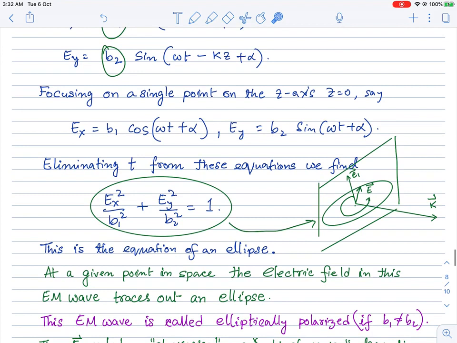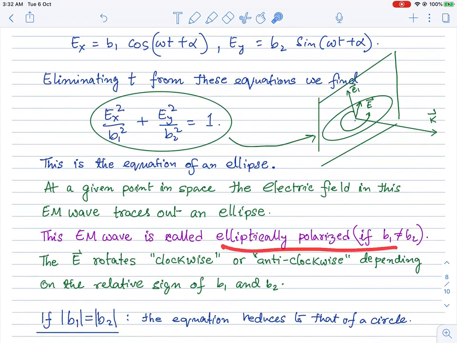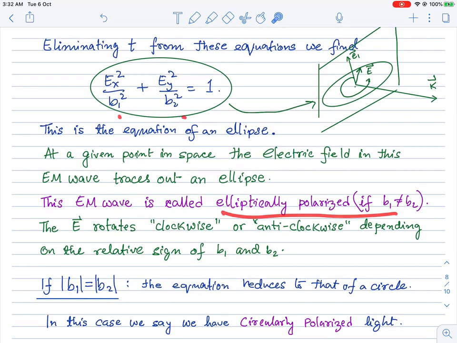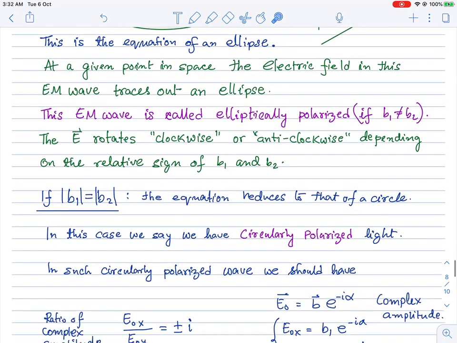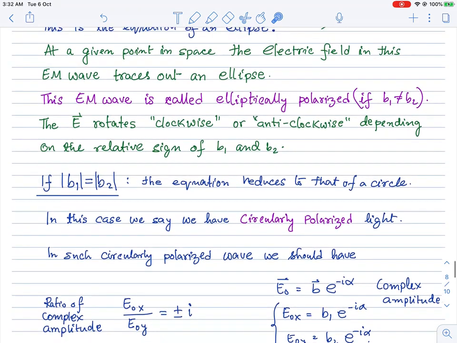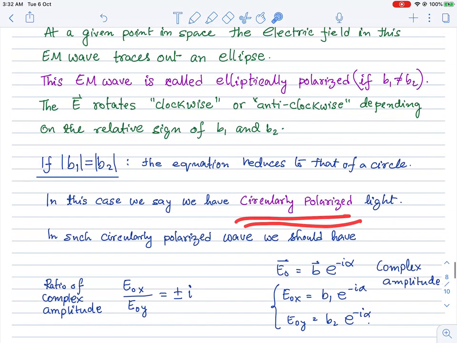But for elliptically polarized waves, for B1 not equal to B2 and not equal to 0, they are called elliptically polarized light. In this light, the electric field, instead of oscillating along a single direction, rotates along the direction of this ellipse with time, because if we eliminate time from these two equations, we get this equation. So with time, it rotates in this elliptic fashion, which is why it is called elliptically polarized light. And if the magnitudes of B1 and B2 are equal, this ellipse becomes a circle, and in that case it is called circularly polarized light.